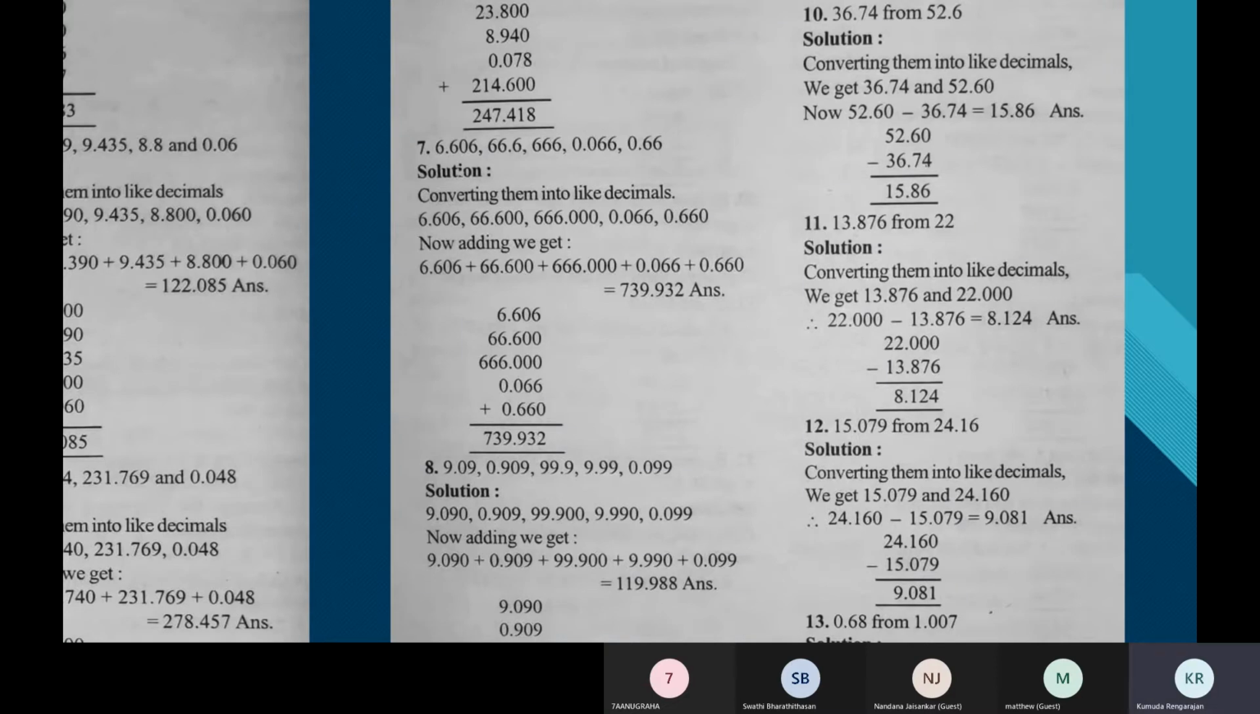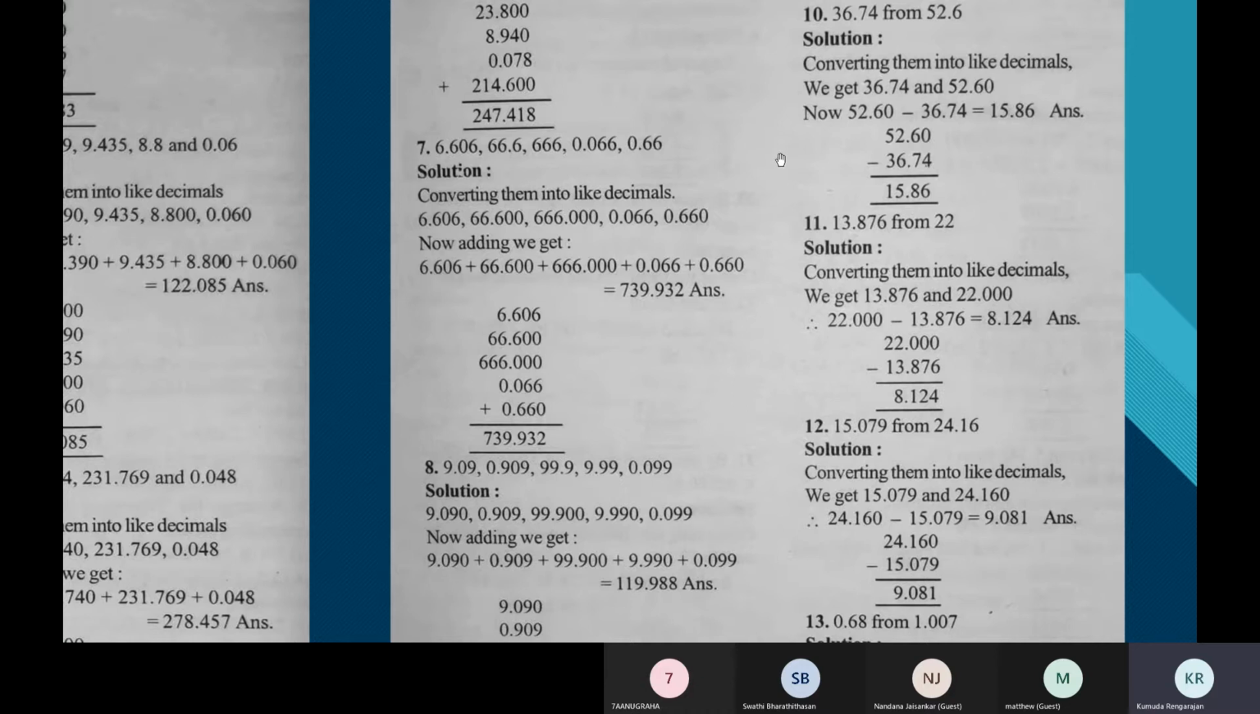So again, to add and subtract, you should always convert the decimals to like decimals. Similar to fractions, when we have to add or subtract fractions, we convert them to like fractions by bringing them to the same denominator and then we add or subtract. In the same way, when you have to add or subtract decimals, you need to convert them to like decimals.